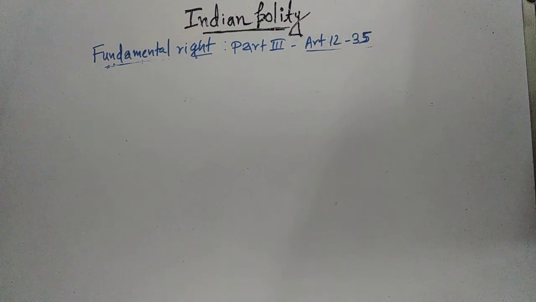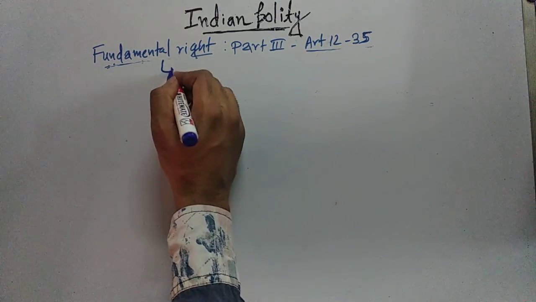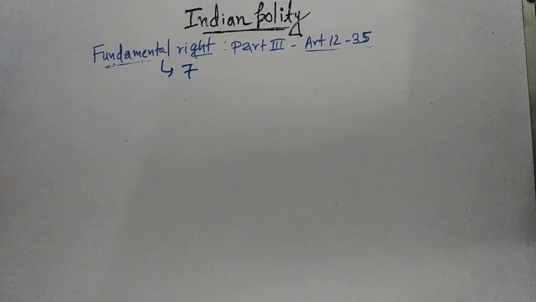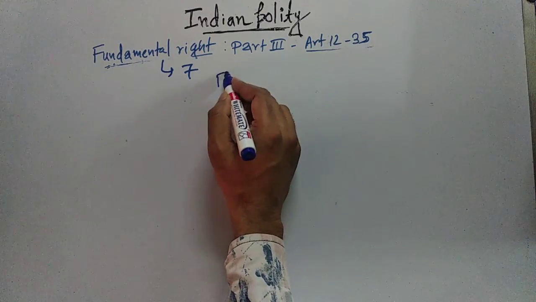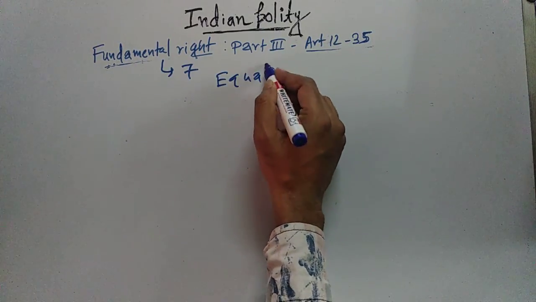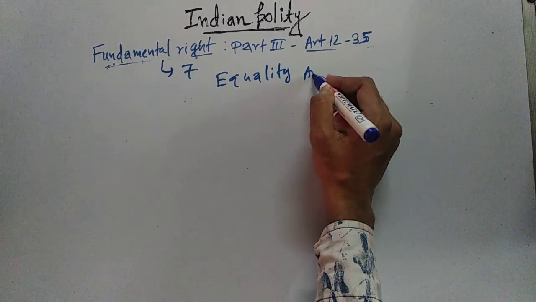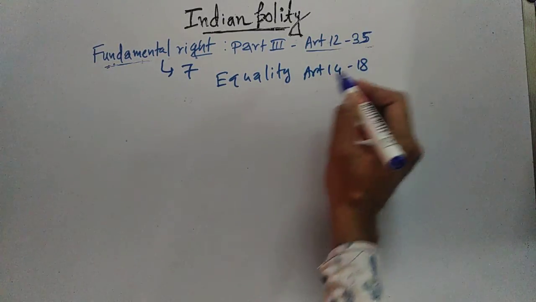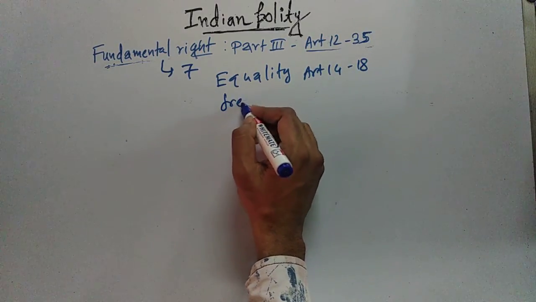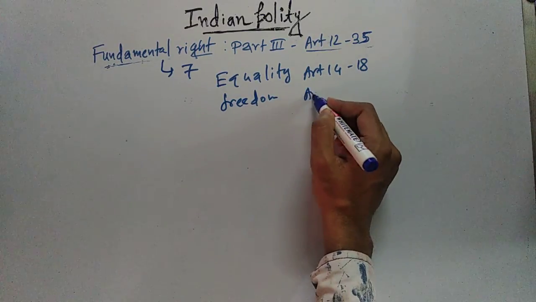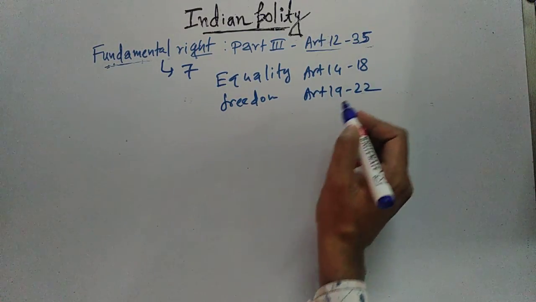Now we'll see how many fundamental rights are there. If we see the original constitution, then the original constitution provided for 7 fundamental rights. And what are those 7 fundamental rights? Those are right to equality, mentioned in Article 14 to Article 18. Then right to freedom, mentioned in Article 19 to Article 22.